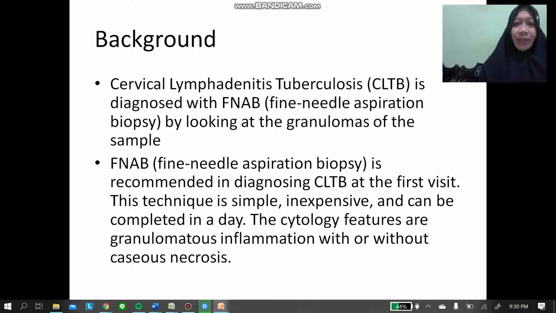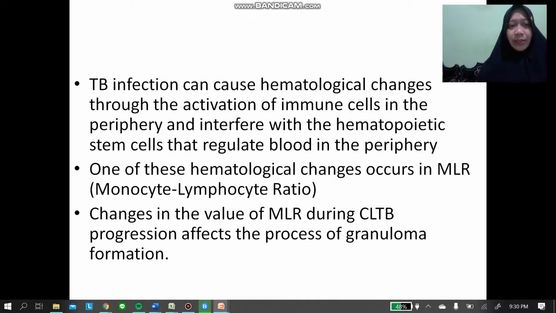Background: cervical lymphadenopathy tuberculosis, or CLTB, is diagnosed with FNAB, fine needle aspiration biopsy, by looking at the granuloma of the sample. FNAB is recommended in diagnosing CLTB at the first visit. This technique is simple and inexpensive and can be completed in a day. The cytology features are granulomatous inflammation with or without caseous necrosis.